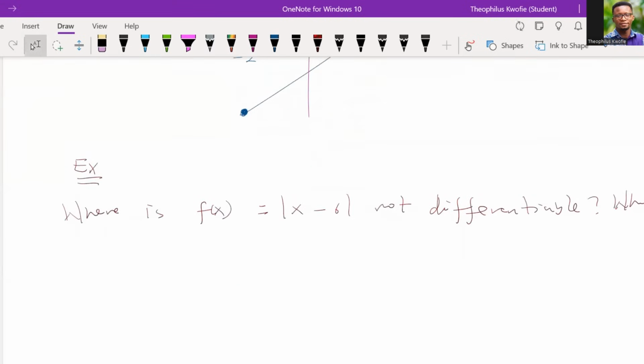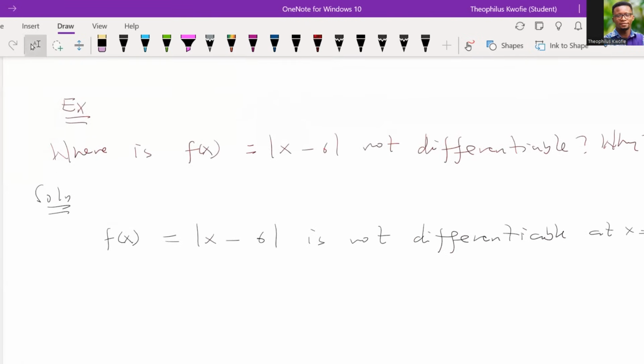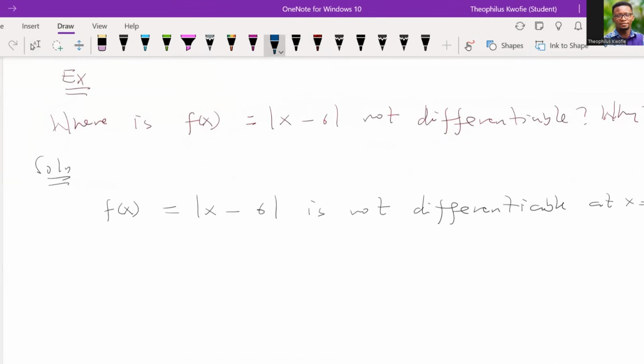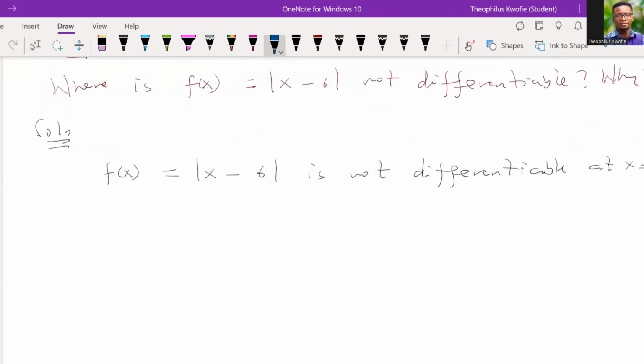All right, let's move on. Now, what can we say this function is not continuous at? So our f of x is not differentiable at 6. Good. So we see that this function is not differentiable at x equal to 6. Why? The easiest way for us to look at it is to draw the graph of this absolute function. If you draw this graph, you will see that it will just be something like this, right? Remember, there's a corner over here. And because there's a corner at 6, it just means that such an absolute function is not differentiable.